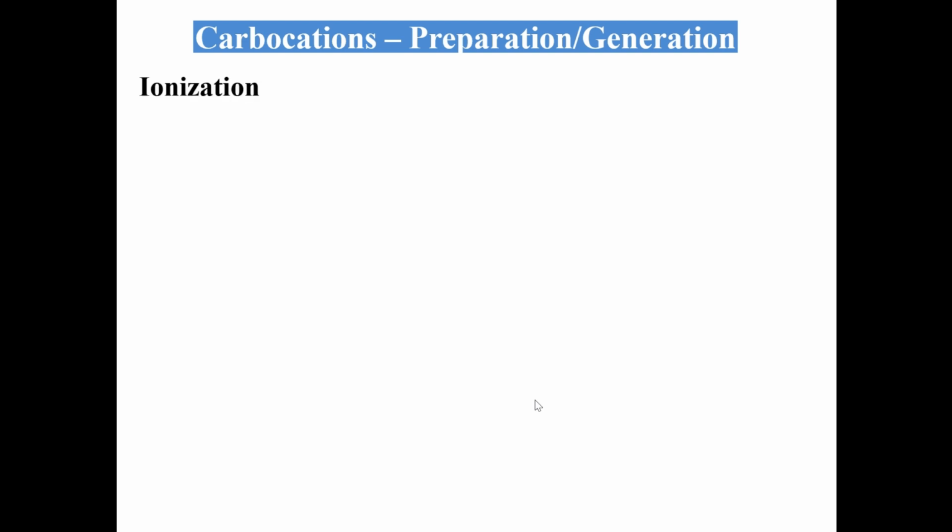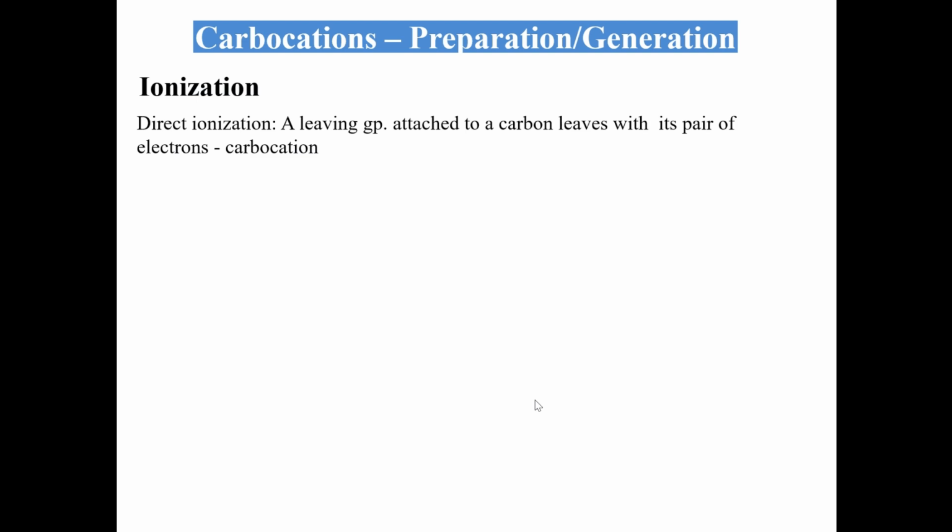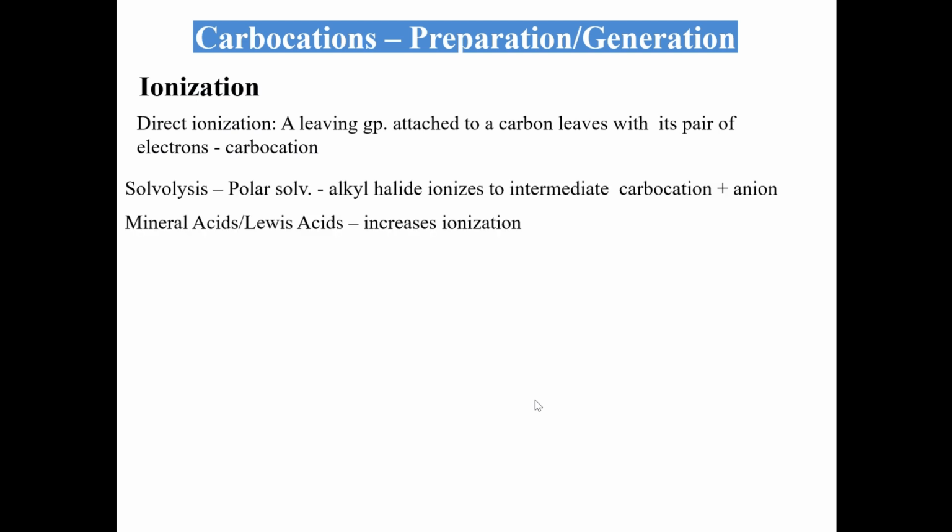Carbocations can be prepared by ionization of organic compounds. In an organic compound, if it has a leaving group, it leaves the molecule along with its electron pair, and it creates a carbocation. This ionization can be achieved by solvolysis by using a polar solvent. Alkyl halides can ionize to give the intermediate carbocation and a halide anion.